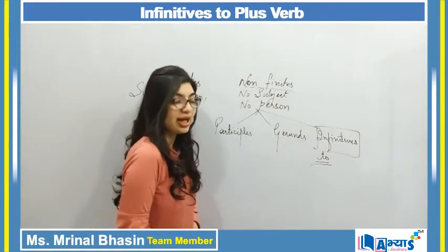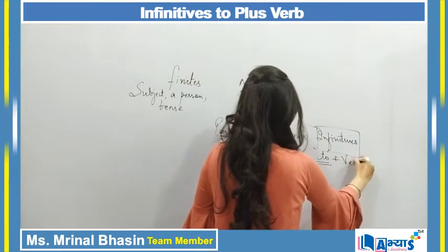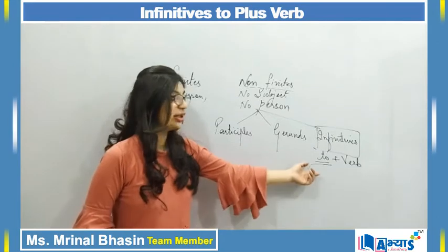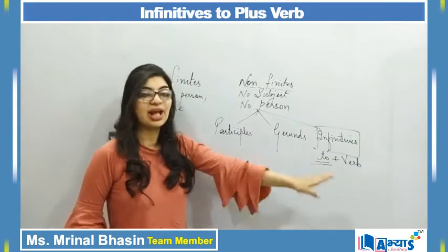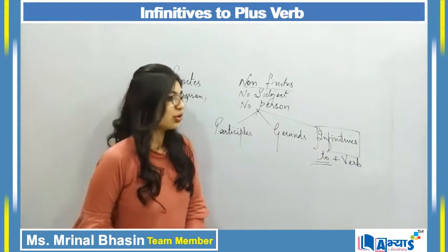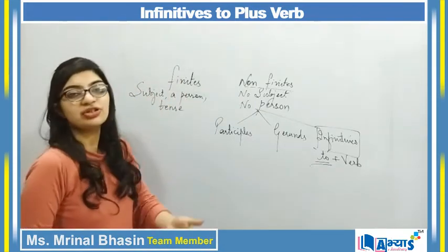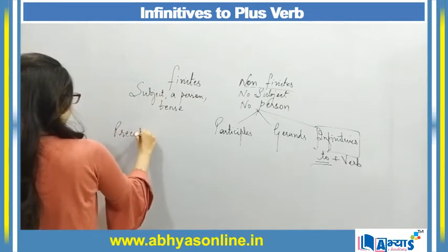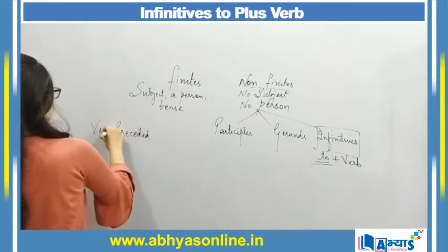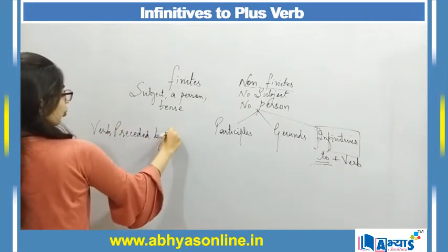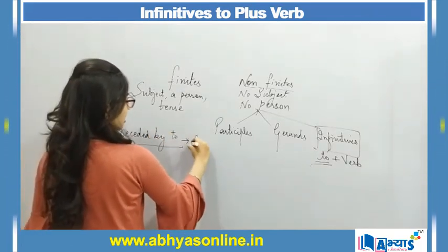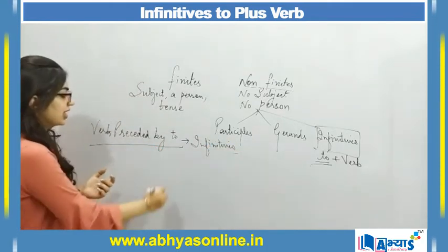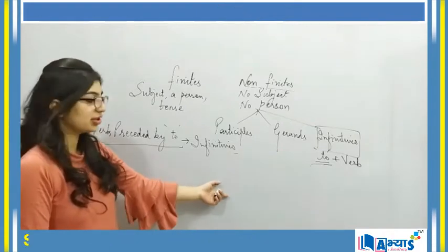having to in it, to plus a verb. So wherever you find a verb and before the verb you find to over there, then definitely that is an infinitive. So the main definition of infinitives is that verbs preceded by to are defined as infinitives. All those verbs which are preceded by to are defined as infinitives.